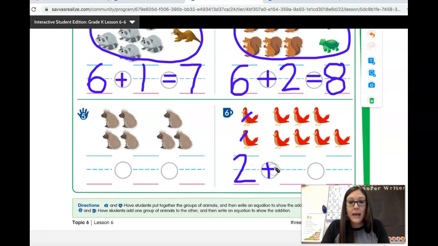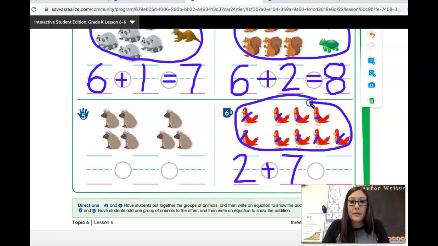Plus, how many birds are in this group? 1, 2, 3, 4, 5, 6, 7. Let's write the 7. This 7 stands for these redbirds right here. 2 in this group plus 7 in this group. Let's draw a circle around them to show that we're going to find out how many there are in all.